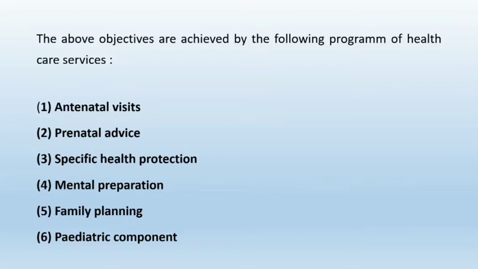That is antenatal visits, prenatal advice, specific health protection, mental preparation, family planning, and pediatric component.